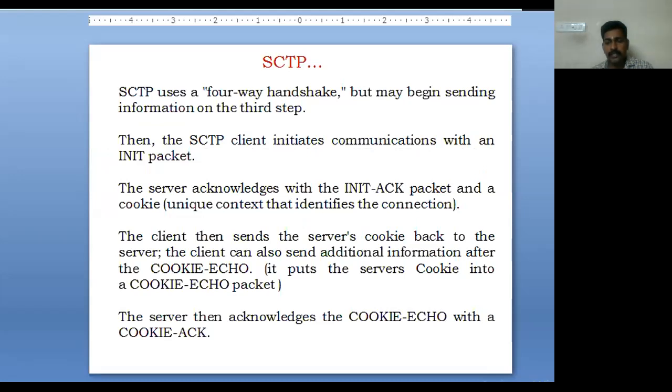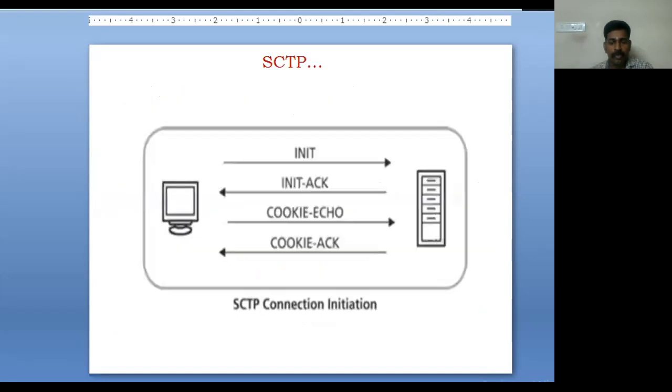So it initiates the communication with a packet that identifies the connection. Then the client sends the server a request for establishing a connection and starts to transfer the information. So first, initializing the connection, that is, establishing a connection. Then the receiver sends an acknowledgement that we can establish a connection. Then it will send the cookie echo.